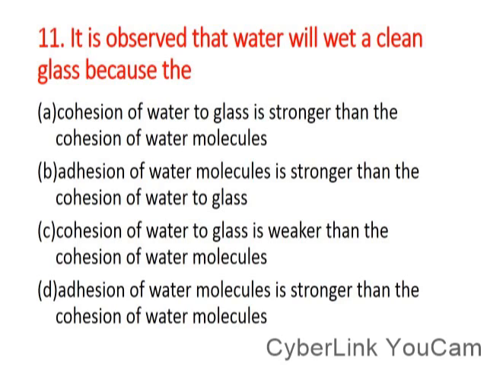And if a question asks why mercury spills on glass and does not wet glass, it means the cohesive force is greater than the adhesive force in that situation. So the correct answer here is option B, which is adhesion of water molecule to glass is stronger than the cohesion of water. Please take note.